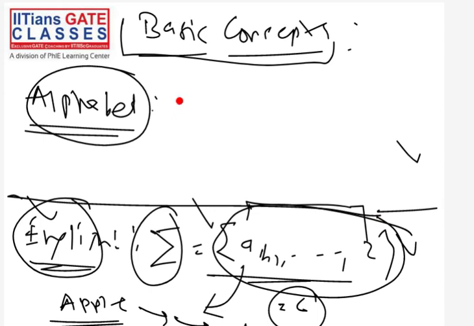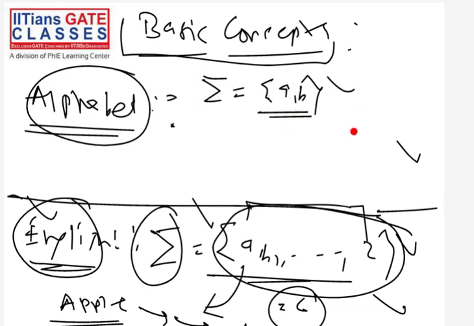Similarly in TOC we have something called alphabet. But here in English we have 26 symbols, while in the TOC subject we do not have such a complicated alphabet. We have only 1, 2, or 3 symbols. Most of the time we will use, for example, sigma equal to {a, b}. There are only two symbols in this alphabet, symbol a and symbol b. We will call them input symbols because this alphabet is known as the input alphabet. Why are we calling it the input alphabet?